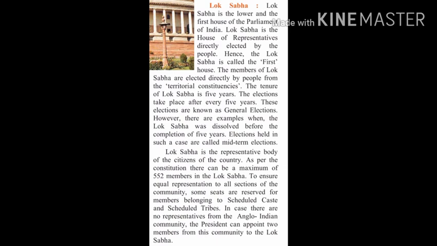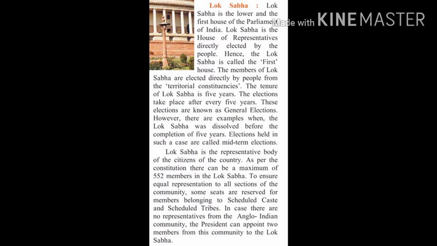In case there is no representative from the Anglo-Indian community, the president can appoint 2 members from this community to the Lok Sabha. Now what is the Anglo-Indian community? It means the people who are living in India and belong to a European country. They have married Indian girls. Those communities are called Anglo-Indian communities. So those people who have been staying in India for many years also get a chance in the Lok Sabha. If no member participates from that community in Lok Sabha, then the president can appoint 2 members of this community to the Lok Sabha.